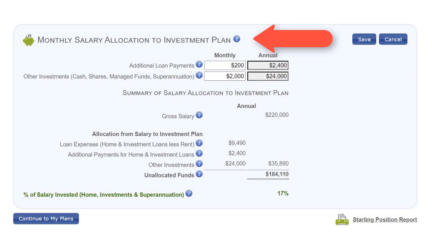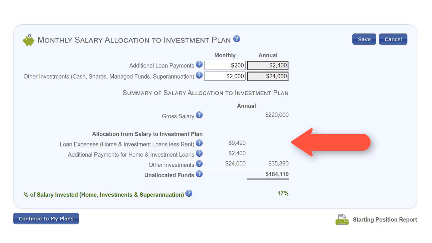The last section is the most important, as you must nominate how much you plan to spend each month on additional home or investment loan payments, plus any other amount you want to save for other investments, including personal superannuation contributions. The program will automatically add this amount to the cost of your loan payments net of any rent.